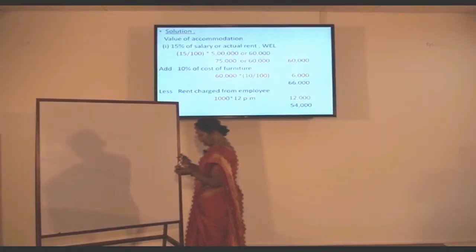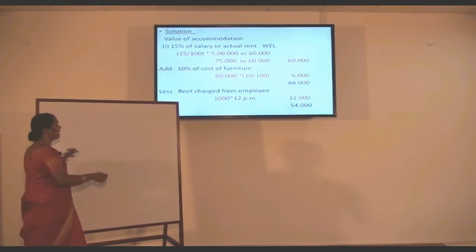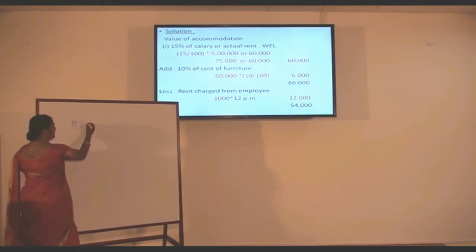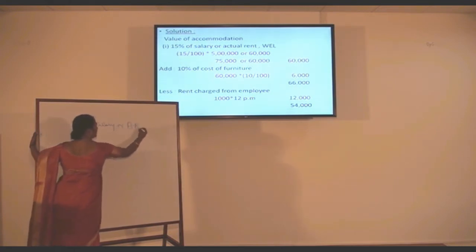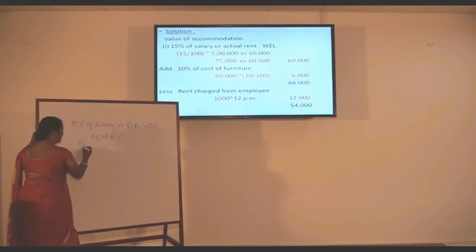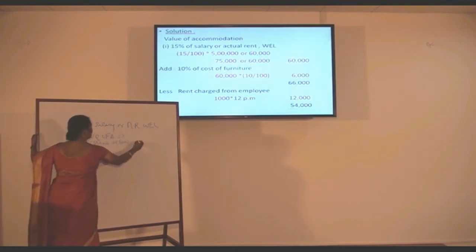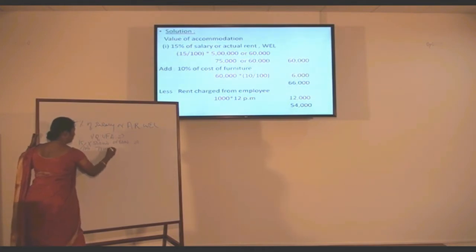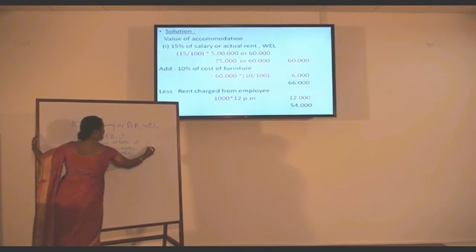As I told you, whatever may be the population, in case it is hired by the employer, in that case you have to calculate 15% of salary or actual rent, whichever is less, which will be termed as the value of unfurnished accommodation. In that case, 15% of salary of 5 lakh is 75,000 and the rent paid is 60,000. Whichever is less, 75,000 or 60,000, will be taken as 60,000.